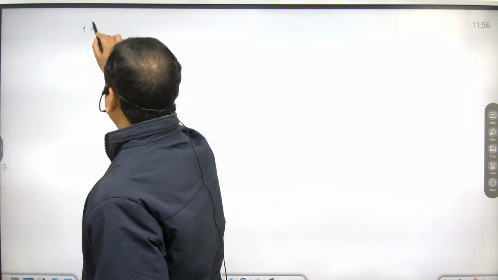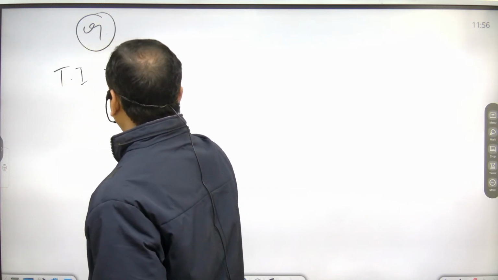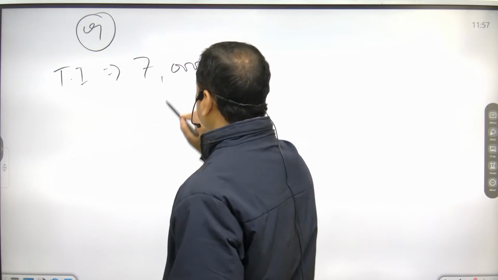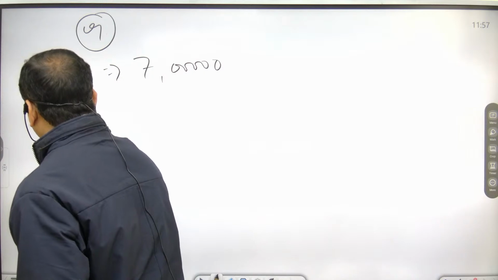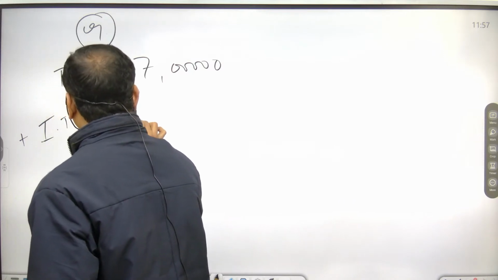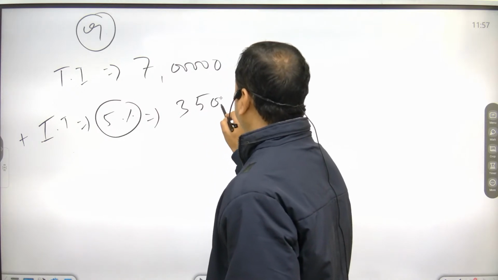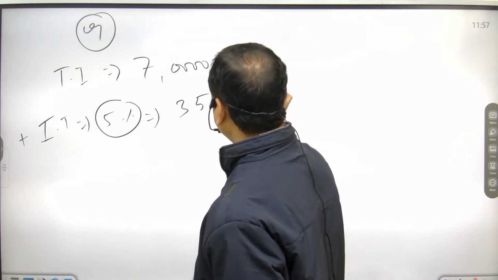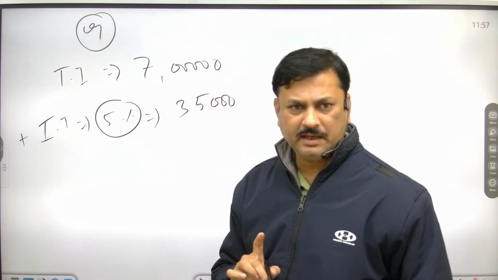Now I am giving an example here. Suppose your taxable income is 7 lakh rupees, and your income tax rate is 5%. So how much do you have to pay? 35,000. This is your tax liability.